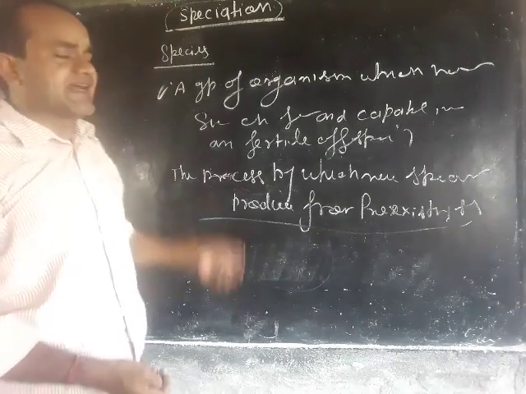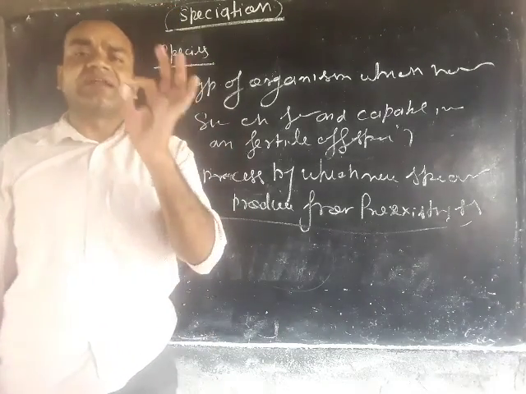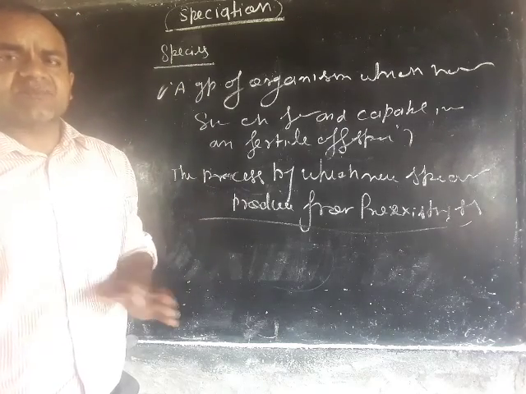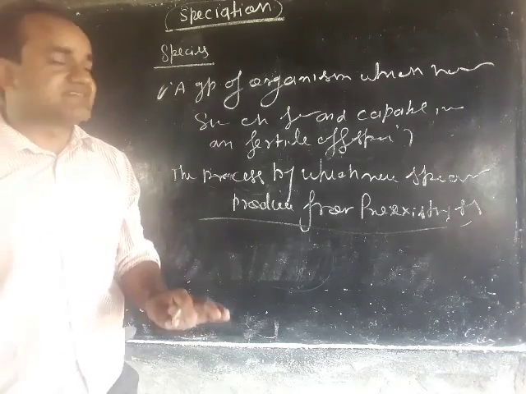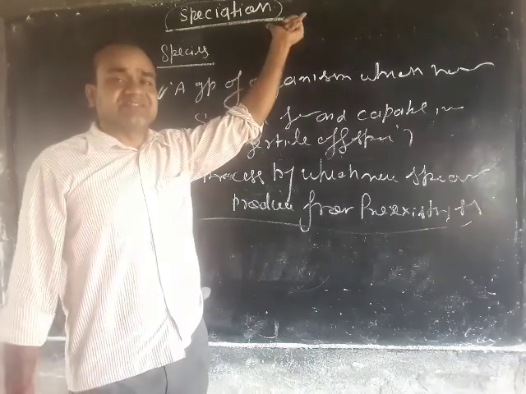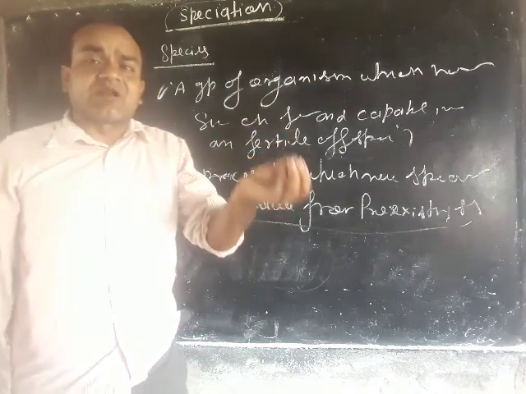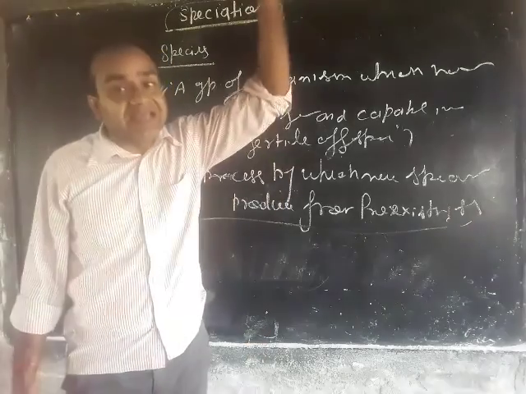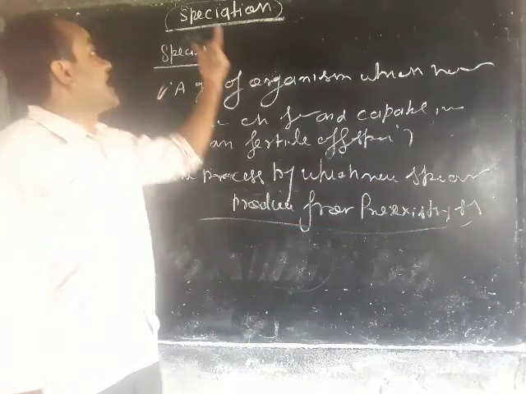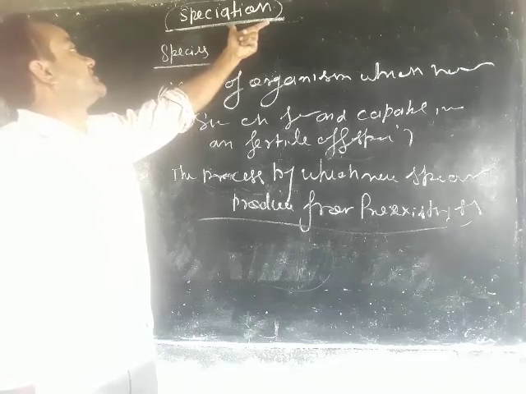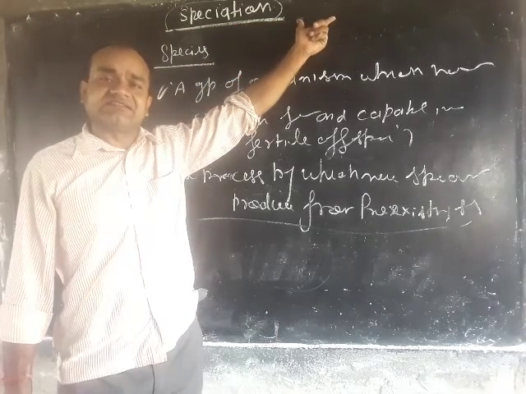In one line, we can say formation of a new species is known as speciation, or the process by which new species are produced from pre-existing species is another definition of speciation.